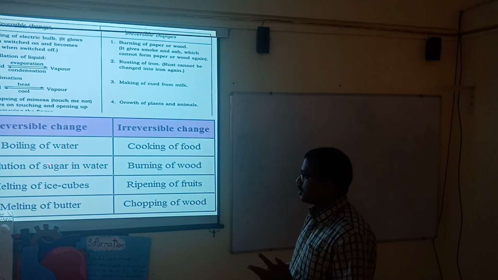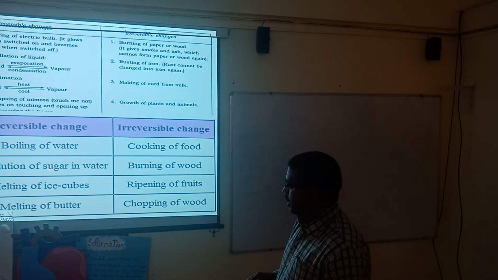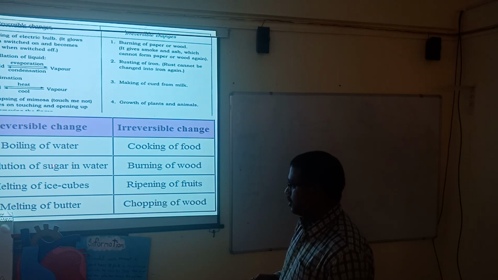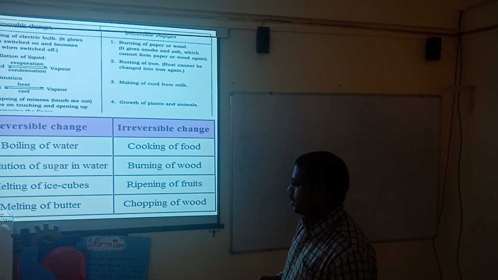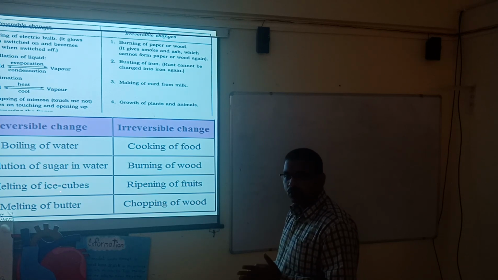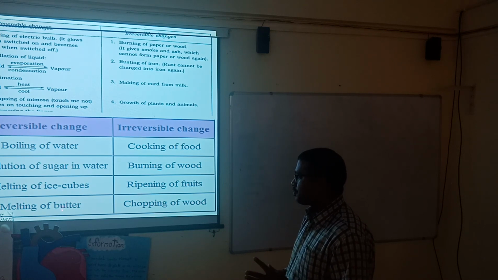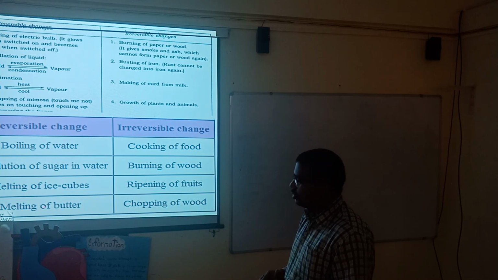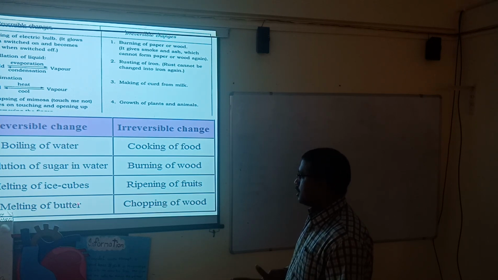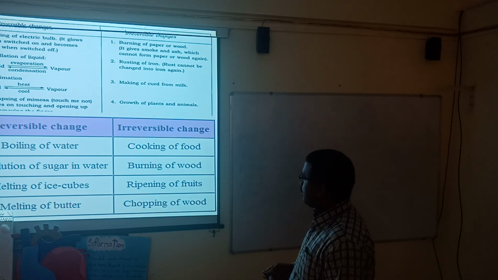Dissolution of sugar in water: when we dissolve the sugar and evaporate the water from this solution, then again we can get the sugar. Melting of ice: ice gets converted into water, and water gets converted into ice. And melting of butter: once butter melts, it gets converted into the solid form again once the temperature or pressure is reduced.